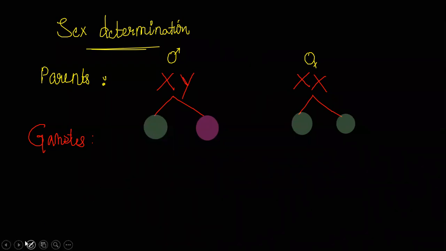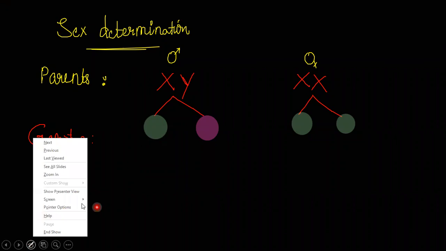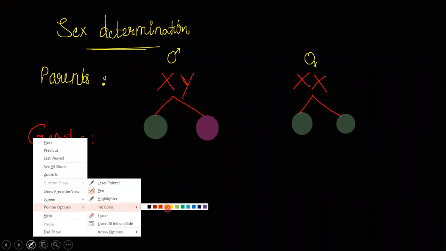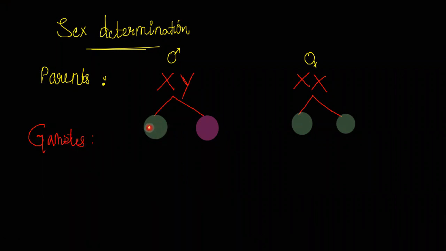Look, everybody has to be over here. So X chromosome, Y chromosome, X chromosome, and X chromosome again.